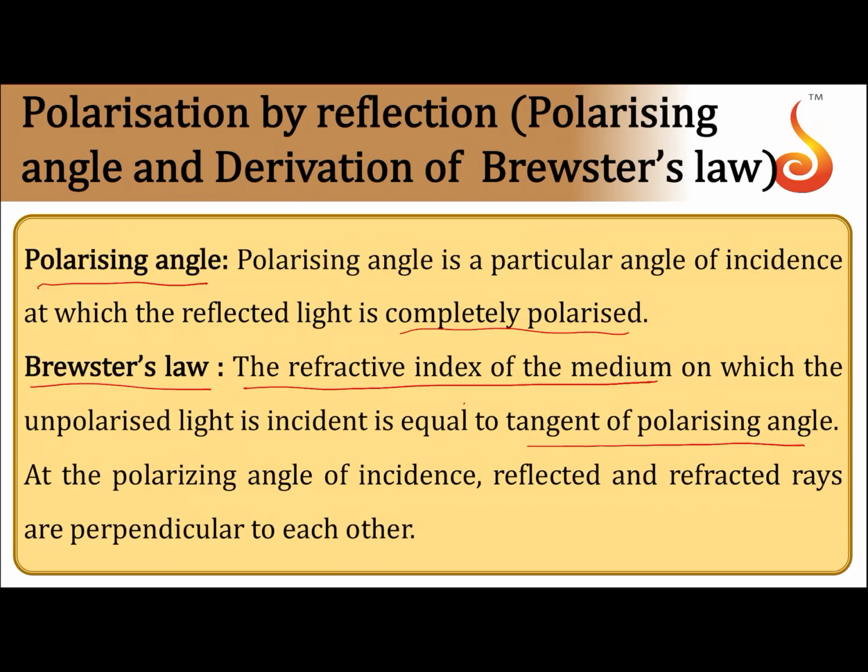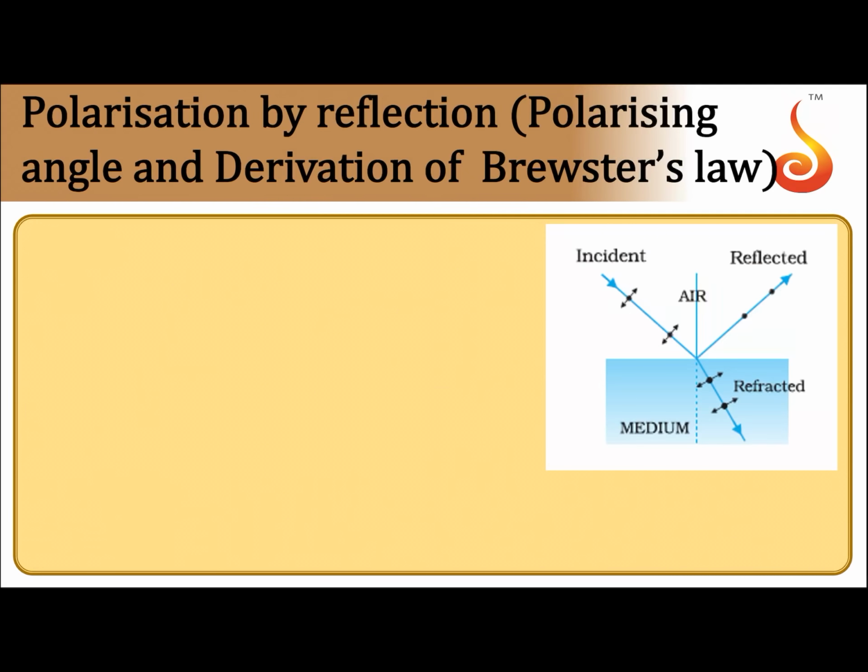So there are three conclusions from Brewster's experiments. One is, at a particular angle of incidence called the polarizing angle, the reflected light is completely plane polarized. Then the tangent of the polarizing angle gives you the refractive index of the medium on which the unpolarized light is incident, and at the polarizing angle of incidence, reflected and refracted rays are perpendicular to each other. So these three are the conclusions.